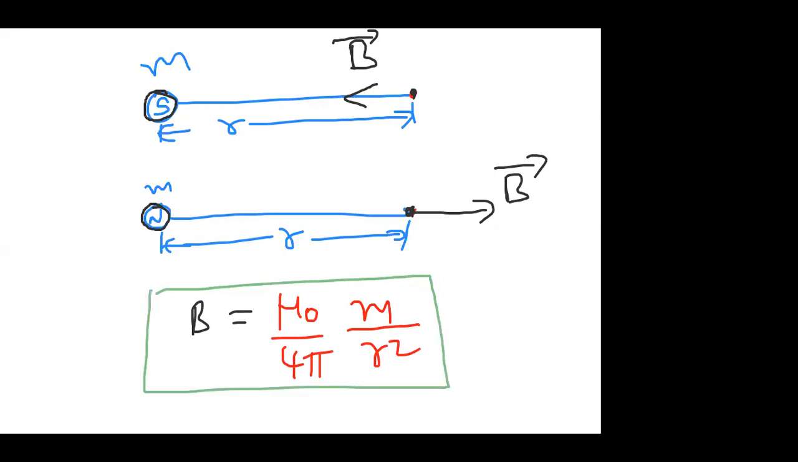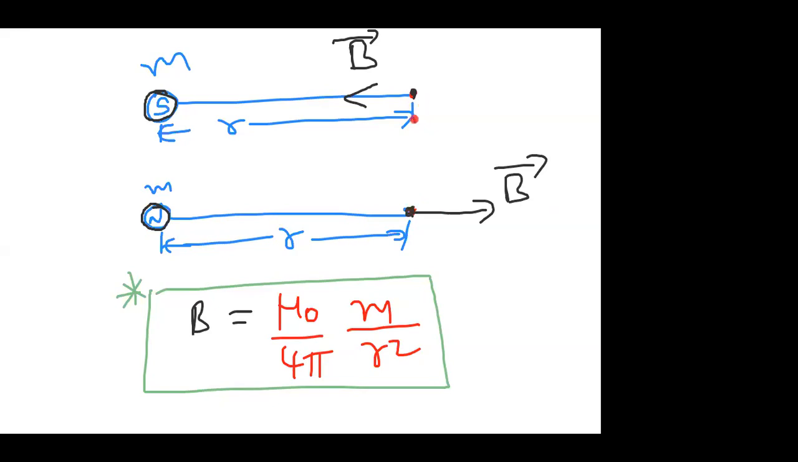But in the two cases, direction is required because it is a vector quantity. It is not a scalar. As a vector, for a south pole you take the B bar direction towards the south pole. For a north pole you take the B bar direction away from the north pole and towards the south pole. Like that we can give the direction of the magnetic field at a distance of r.